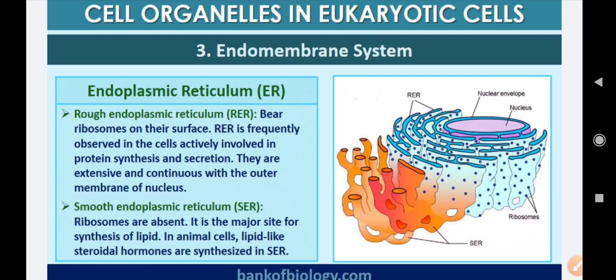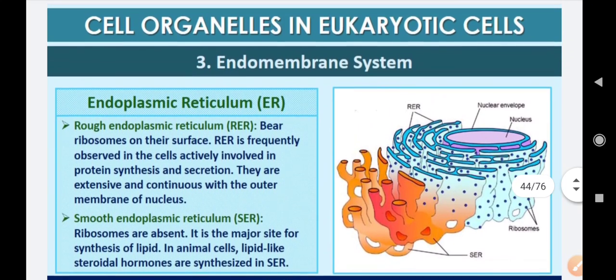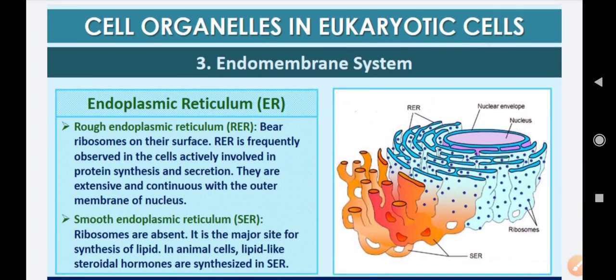So they are known as rough endoplasmic reticulum. This RER has ribosomes, so it helps in protein synthesis. If we talk about smooth endoplasmic reticulum, smooth because the surface does not contain ribosomes, the surface appears to be smooth, so we call it smooth endoplasmic reticulum. Its basic function is synthesis of lipid.